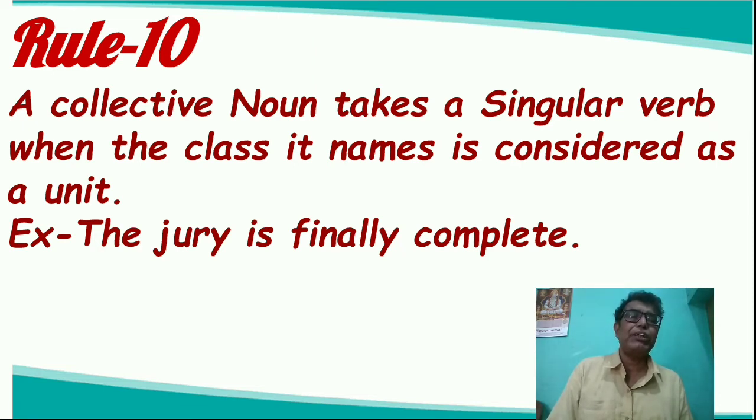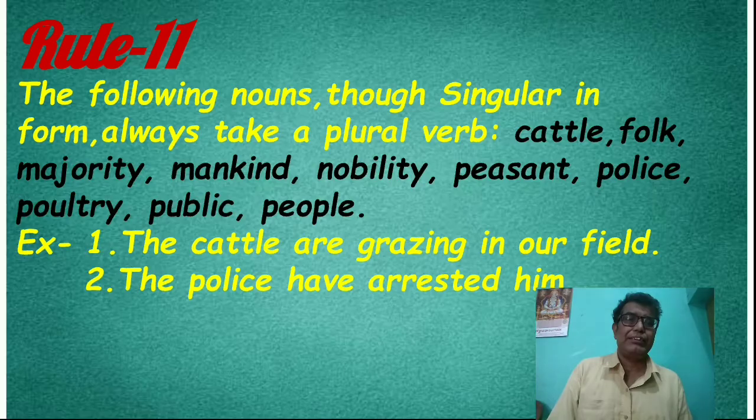After "the number of", it will be "is"; after "a number of", it will be "are". Now I will proceed to rule number 11. Rule number 11: the following nouns, though singular in form, always take a plural verb. Just see: cattle, folk, majority, mankind, nobility, peasant, police, poultry, public, people.